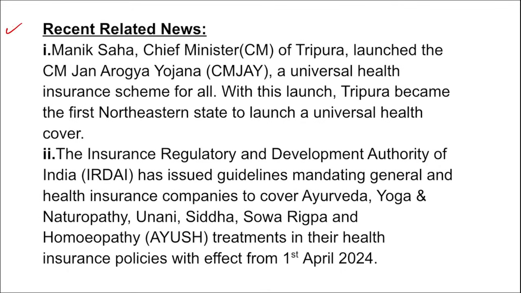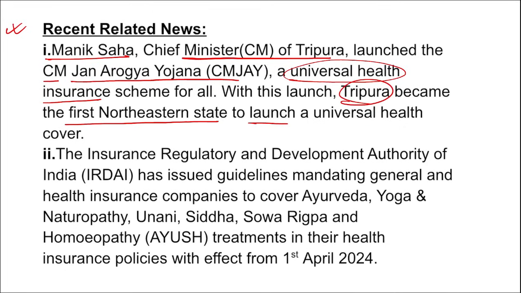Apart from this, if we talk about some of the recent related news, Manik Saha, the Chief Minister of Tripura, launched Chief Minister Jan Arogya Yojana, a universal health insurance scheme. With this, Tripura became the first northeastern state to launch universal health coverage, that is Chief Minister Jan Arogya Yojana. A question can be asked: what is the name of the universal health insurance scheme launched by Tripura? It is Chief Minister Jan Arogya Yojana, or vice versa. This scheme was launched by which state? Tripura.